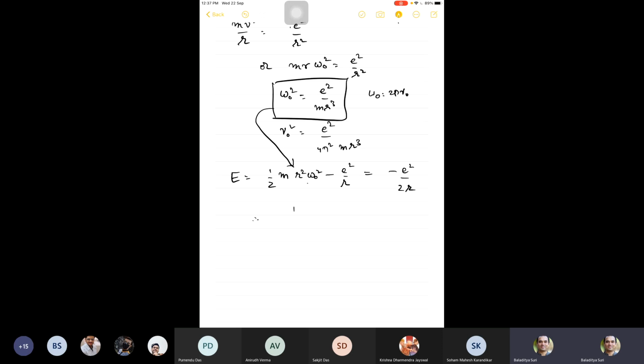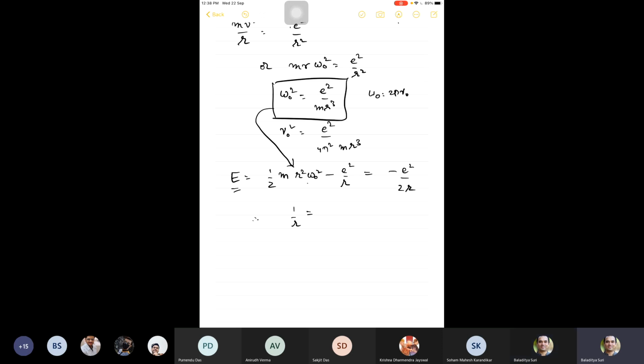Therefore, if you want to look at the radius, because energy is negative, and why is energy negative? Energy is negative because it is a bound state. Now, this is already known in classical mechanics. When you have an attractive potential, the bound state energies are all negative. That's the convention.